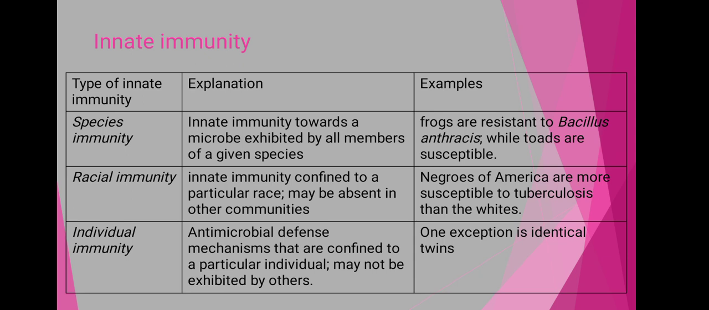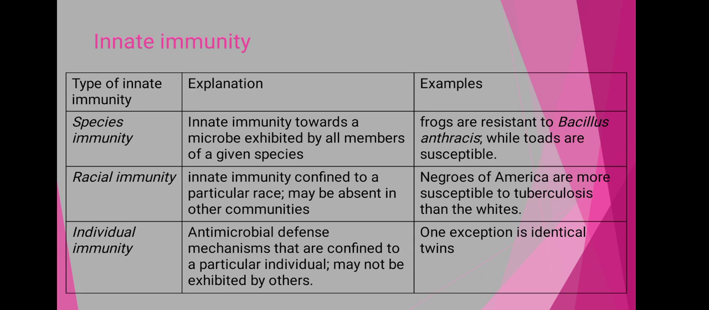Now again there are the types of innate immunity. The first type of innate immunity is the species immunity. The innate immunity towards a microbe exhibited by all members of a given species is called species immunity. Means all of the members of the same species show some specific type of immunity against microorganisms, and that is considered to be the species immunity.